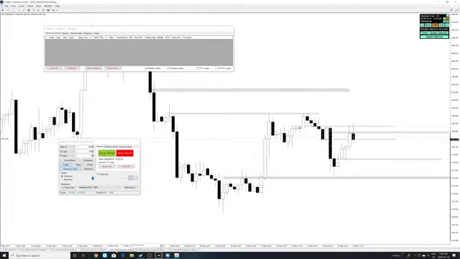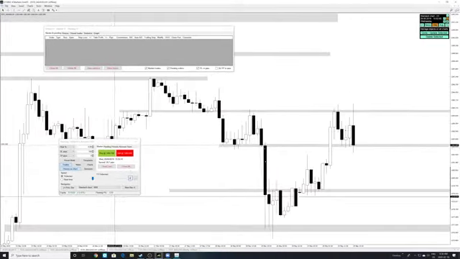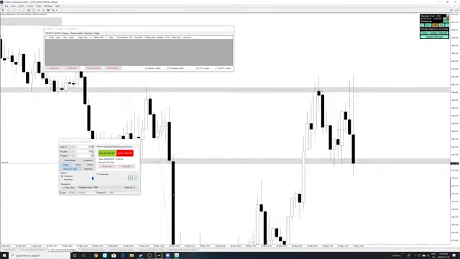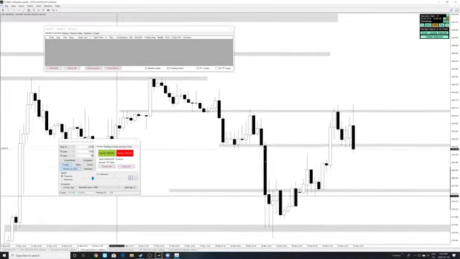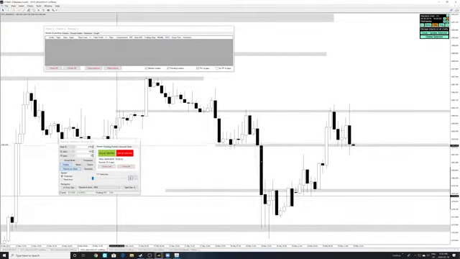Let's take a look on the 4 hour. 4 hour is now breaking that support. We're breaking this support right now, right? I think this is a very good opportunity to maybe start looking for sells at this point because we are breaking below this support.